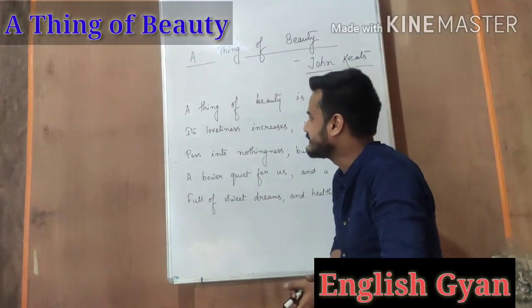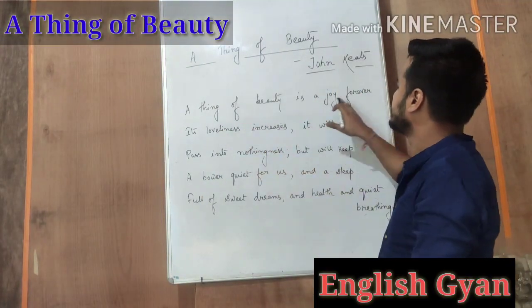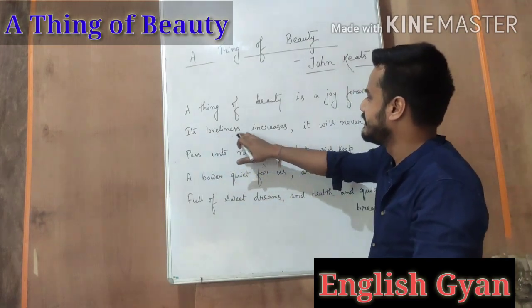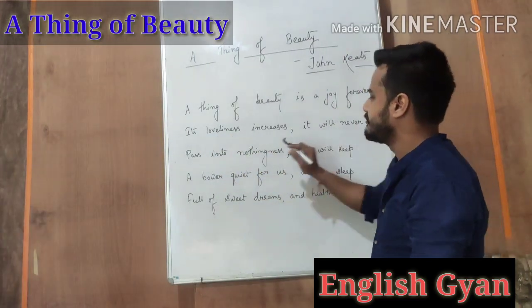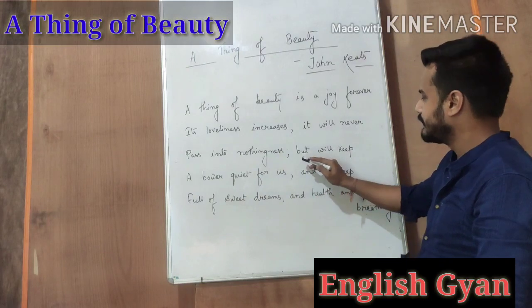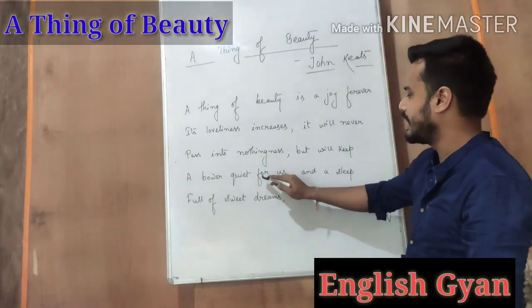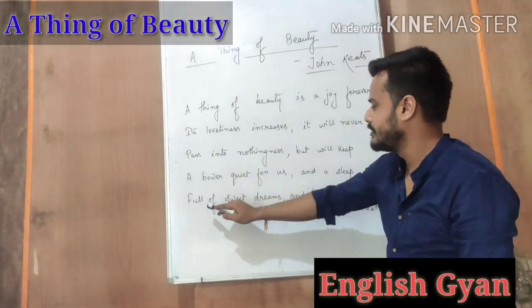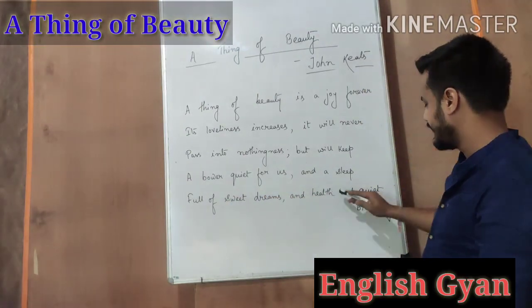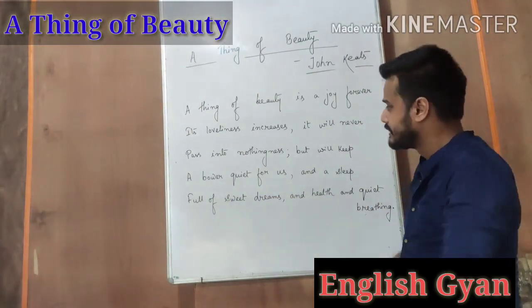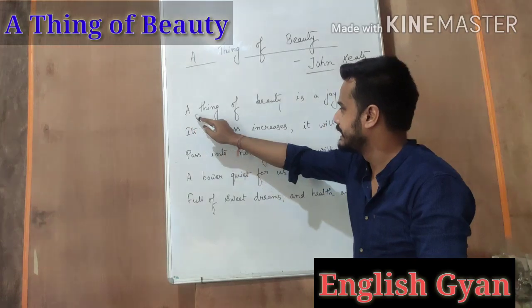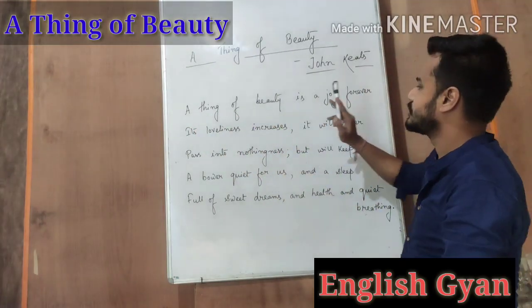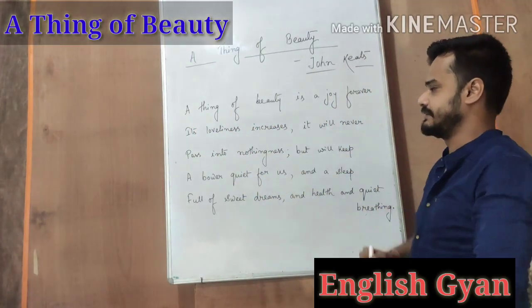So the initial lines are: a thing of beauty is a joy forever, its loveliness increases, it will never pass into nothingness, but will keep a bower quiet for us and a sleep full of sweet dreams and health and quiet breathing.